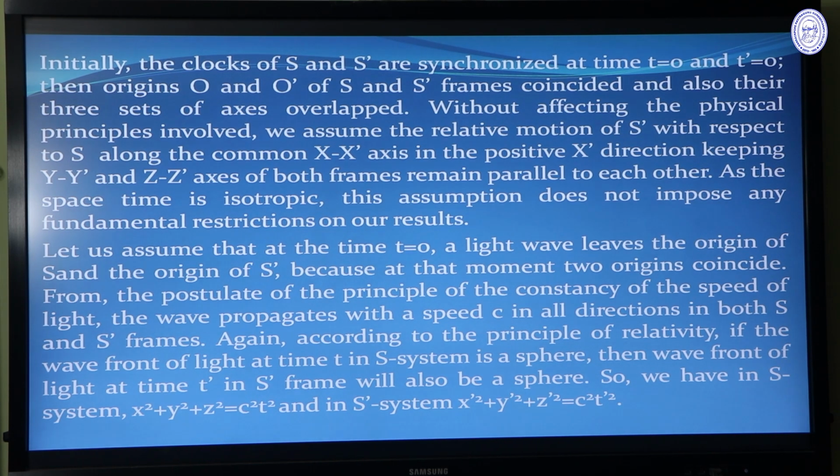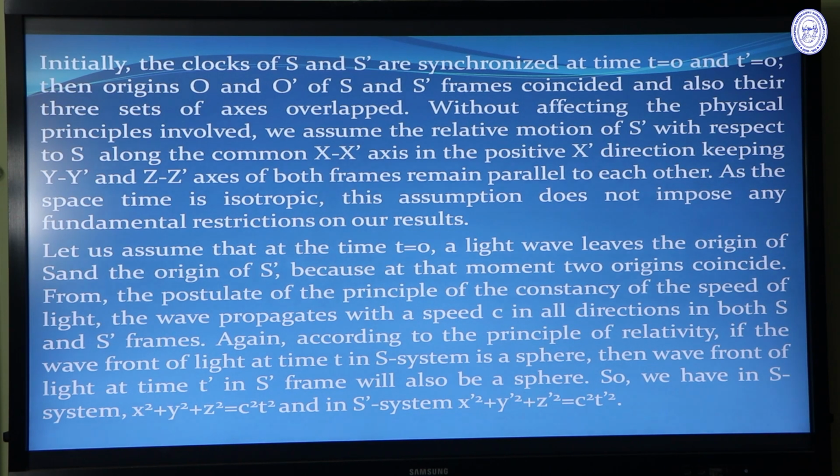As space-time is isotropic, we can take the velocity of S dash frame in any arbitrary direction with respect to S frame. We also assume that at time t equal to 0, a light wave leaves the origin of S and the origin of S dash frame, because at that moment the two origins coincide.